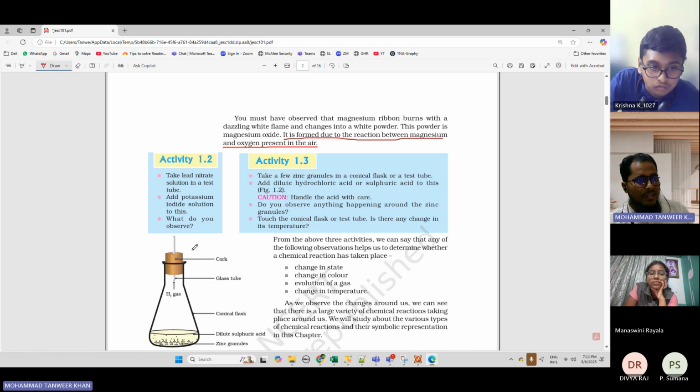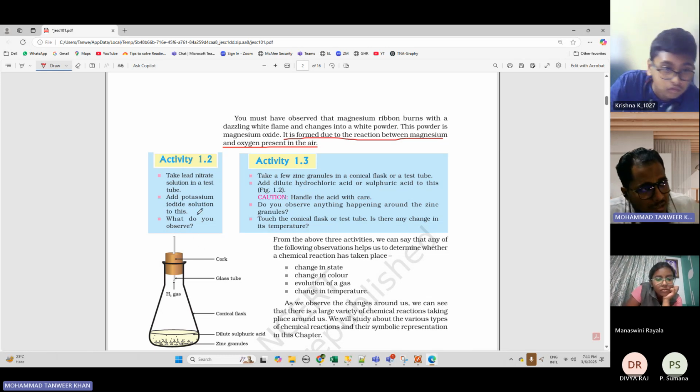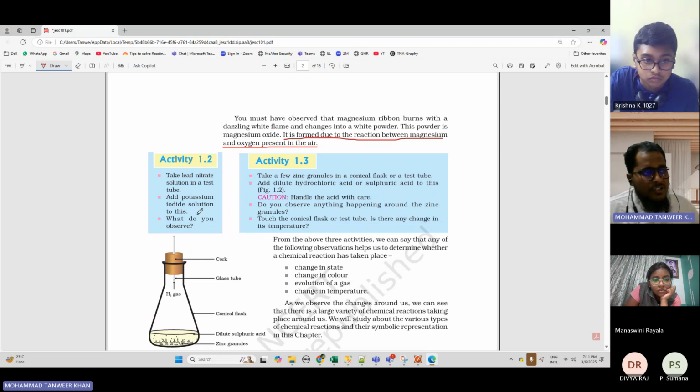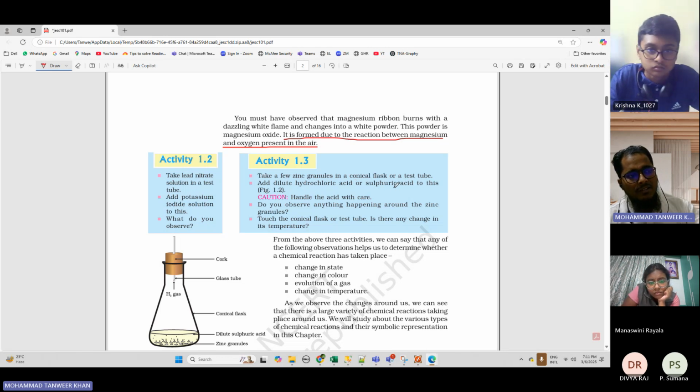They are asking us to take these two solutions, lead nitrate and potassium iodide, and check what will happen. We'll discuss it. Then you have another example as well. Take a few zinc granules in a conical flask or test tube, add dilute hydrochloric acid or sulfuric acid to this, and handle the acid with care. Do you observe anything happening around the zinc granules? We will discuss all these things.